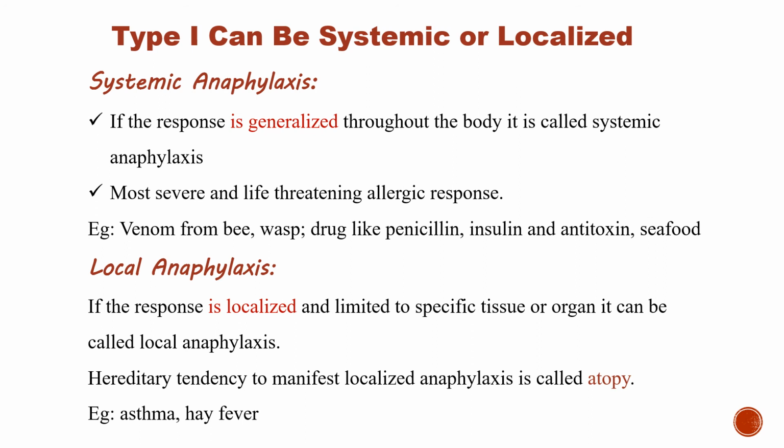Next is local anaphylaxis. The response is localized and limited to a specific tissue or organ. So local anaphylaxis is limited to some part of the body, specific tissues, specific organs. The hereditary tendency to manifest localized anaphylaxis is called atopy. We already discussed atopy. The genetic tendency to develop allergic disease is called atopy. This atopy comes under local anaphylaxis. Examples are asthma, hay fever, etc.